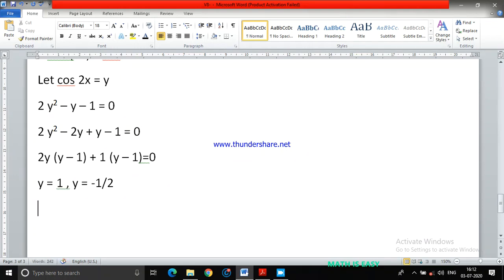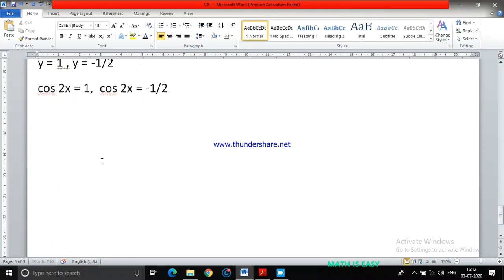Now replace y value. First y value I assumed is cos 2x. So cos 2x equals to 1. This is one possible value of y. Second one is cos 2x is equals to minus 1 by 2. So just find out what are the possible values in both the cases. Cos theta is 1 when theta is 0. Cos 0 is 1. Okay, cos 0, then cos 2 pi, then cos 4 pi.